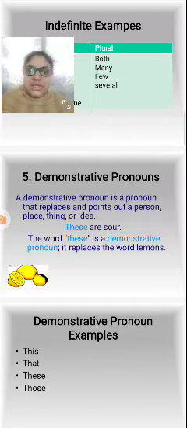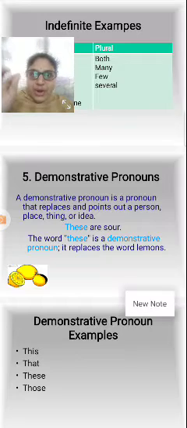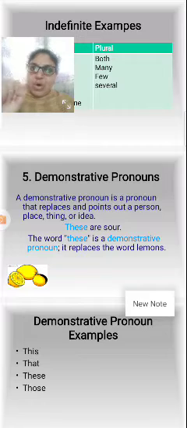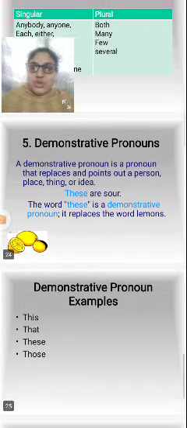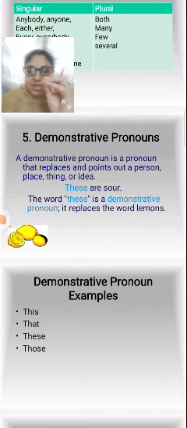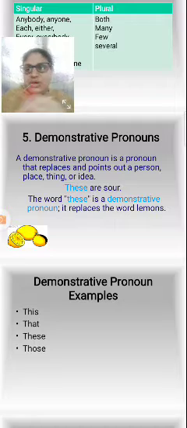How? See, these are sour. The word these is a demonstrative pronoun. It replaces the word lemons. Here you are pointing out the lemons: these are sour. You are pointing out the lemon. So many vegetables are there, but you are pointing out the lemon.